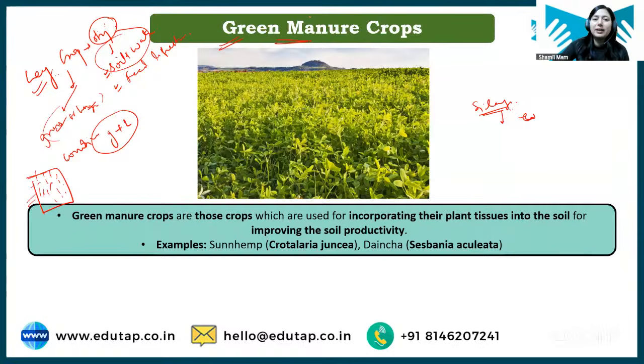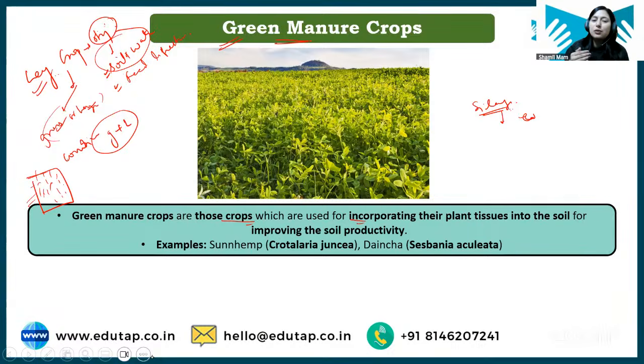Okay, coming to the topic, green manure crops. What are green manure crops? Green manure crops are those crops which are basically grown for improving soil fertility. How are they improving the soil fertility? These green manure crops are rich in nitrogen, meaning their leaf or foliage part is rich in nitrogen. We grow these crops on our field. Say, if soil fertility has gone down for any particular field, we will grow a green manure crop over that field.